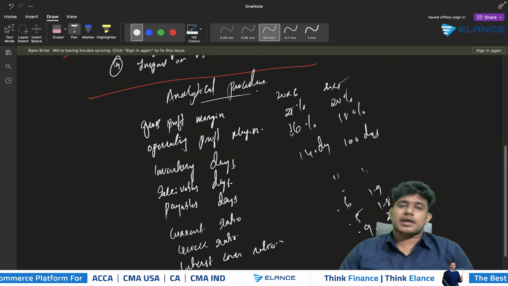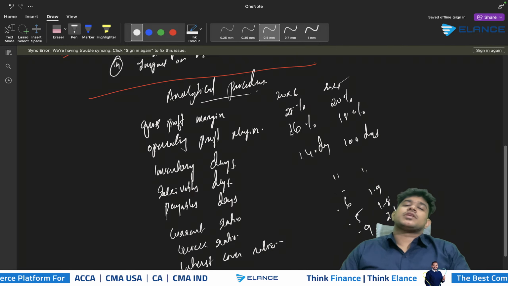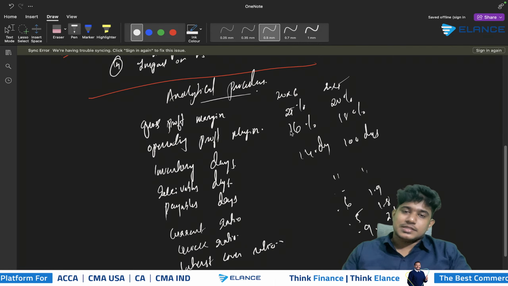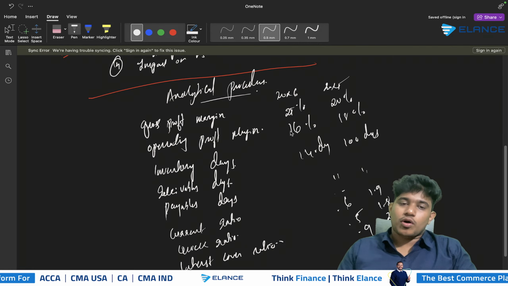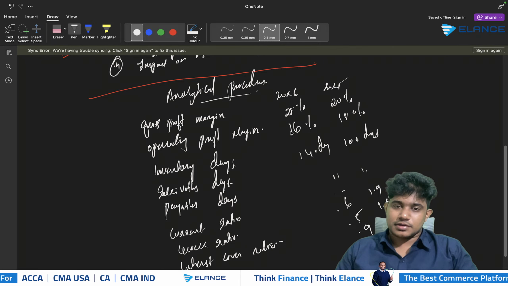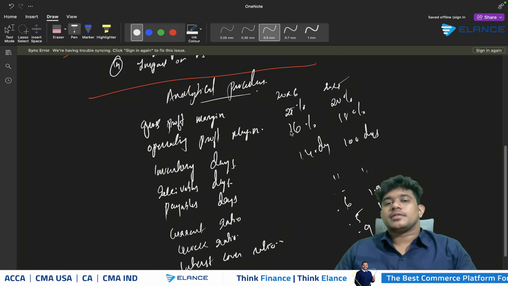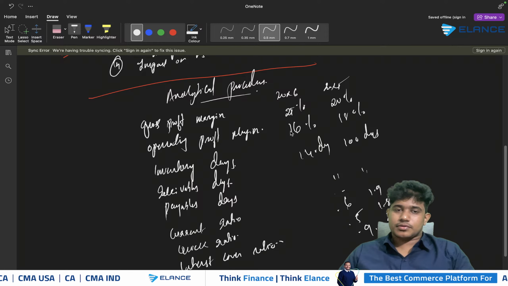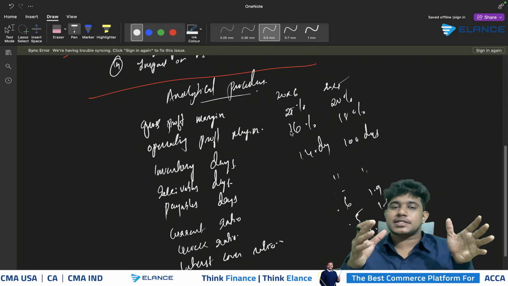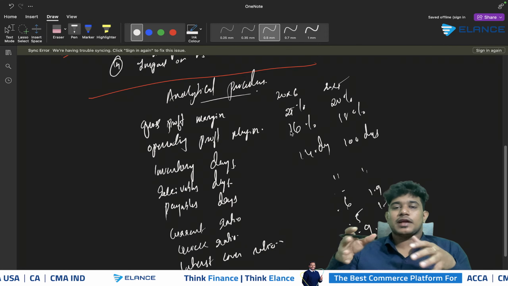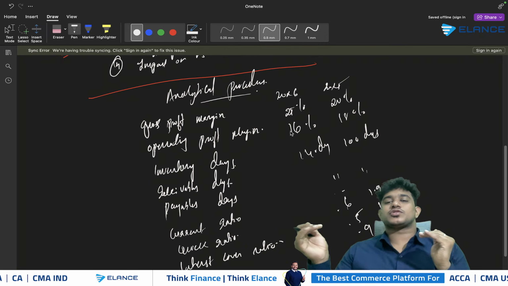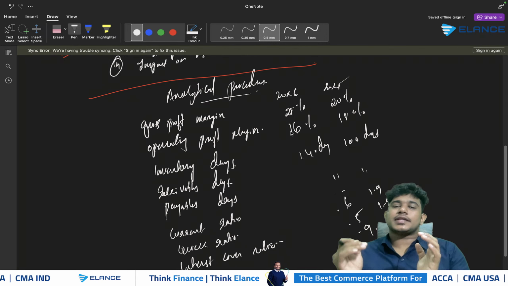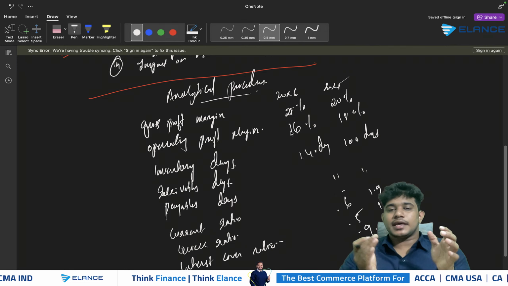So in this case, we will take the net of the effect. The company's cost of sales has decreased and the operating expenses have increased. That is what might have gone wrong in the scenario. So if the GP margin has increased and OP margin has decreased, we will assume that the company's cost of sales is decreased and the company's operating expenses are increased.